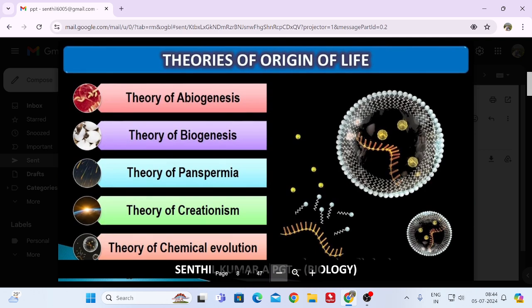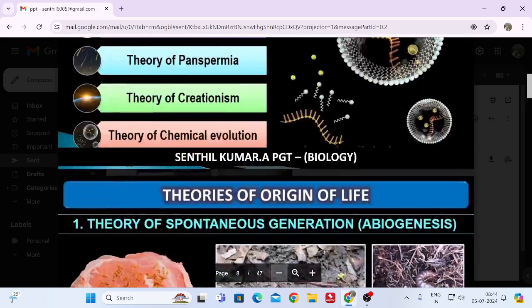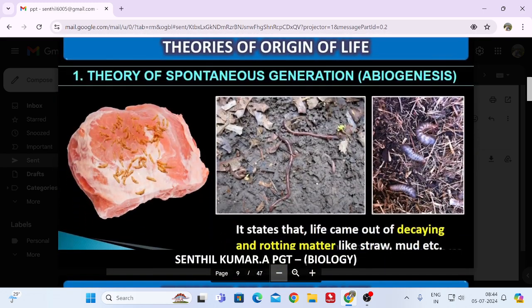So, what are the theories we are going to deal with in this particular chapter? Theory of abiogenesis, theory of biogenesis, theory of panspermia, theory of creationism, and a theory of chemical evolution. These are all the things we are going to discuss with some examples. Okay, first, theory of abiogenesis.